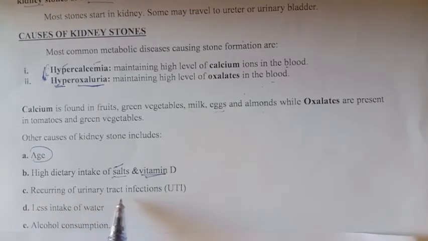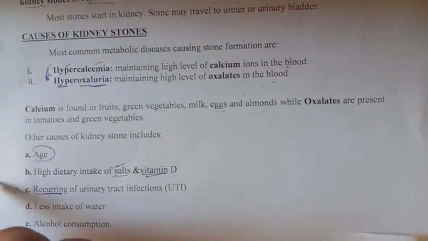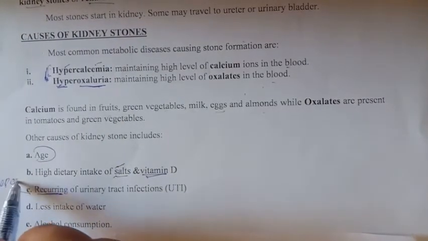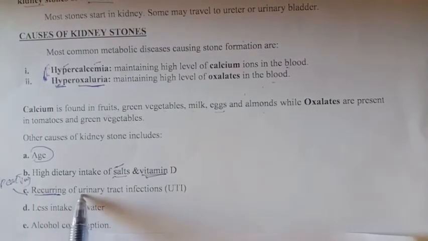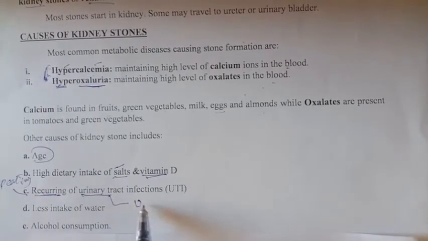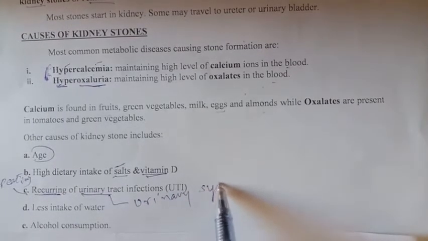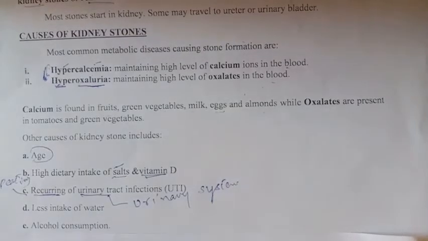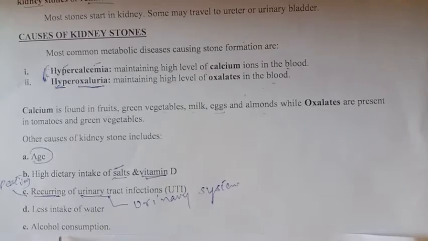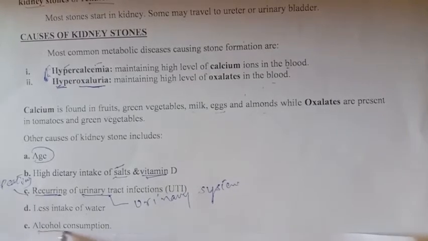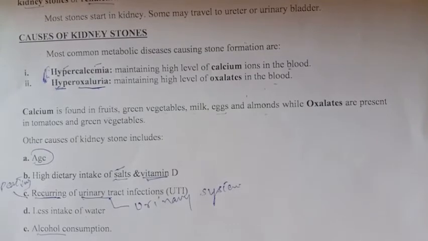Recurring urinary tract infections. So recurring means repeating infection of the urinary tract or urinary system. Urinary tract means urinary system. So urinary system means kidney, ureter, urinary bladder. Less intake of water, alcohol consumption, so using alcohol. So these are the other causes of kidney stone.